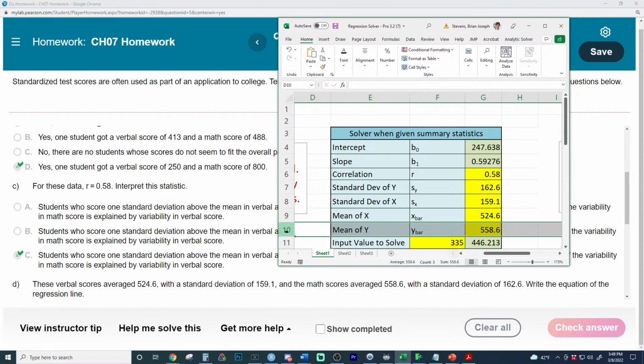And then last but not least, we have the final number here, which is the mean of the y values, which is this number right here. Did that fix it up, Kaya? Is it looking better? Does that solve it and show the right output? Because then you should have an intercept up here and a slope up here that should look more reasonable.